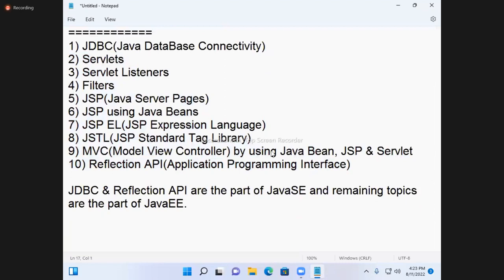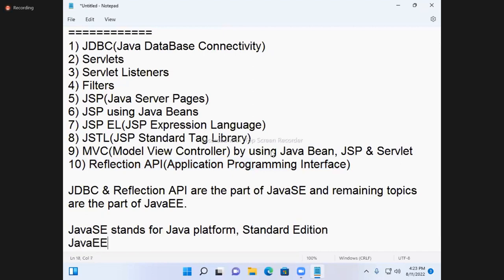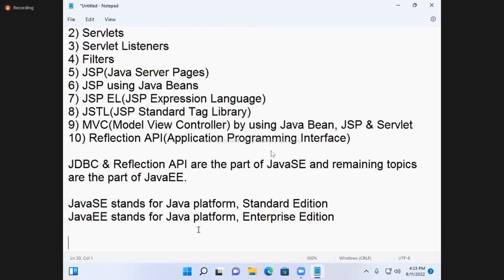Java SE stands for Java Platform Standard Edition. Java EE stands for Java Platform Enterprise Edition.